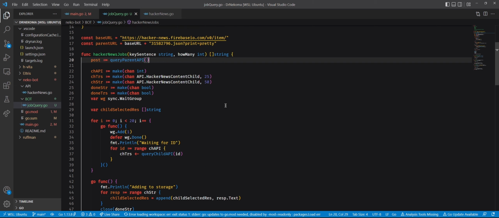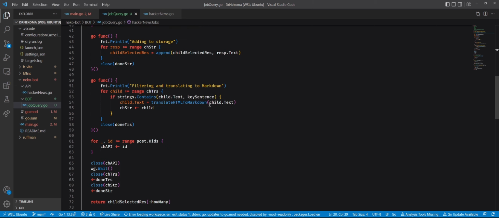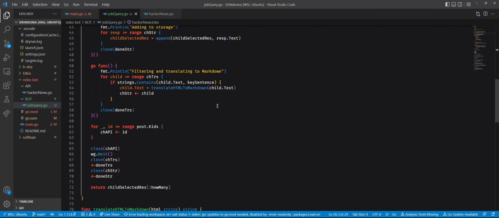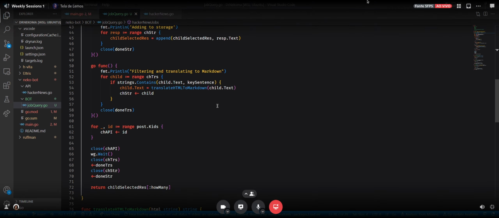Oh wait, go there again. Wait. You are doing the request with everything, and then you select how many you want? Is that what is happening? That is what is happening. That doesn't make sense, man. The how many should tell you which API calls to make. It doesn't make sense to do like 100 calls when you don't know how many you need.